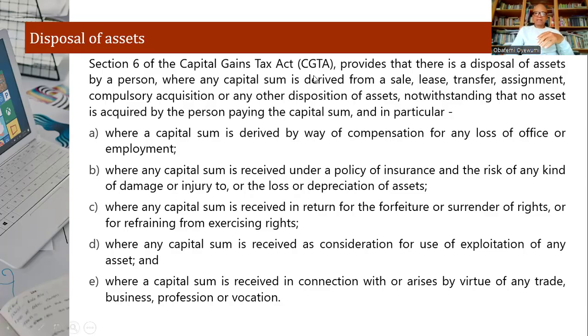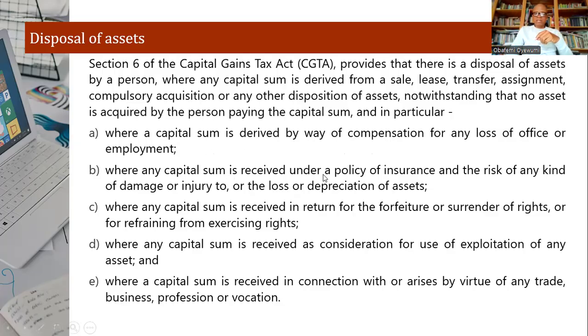There are other variants relating to this. Where some capital sum is derived by way of compensation for loss of office or employment, when you lose office and you derive a sum, we will soon get to that in part 2. That's a threshold when it comes to compensation for any loss of office.